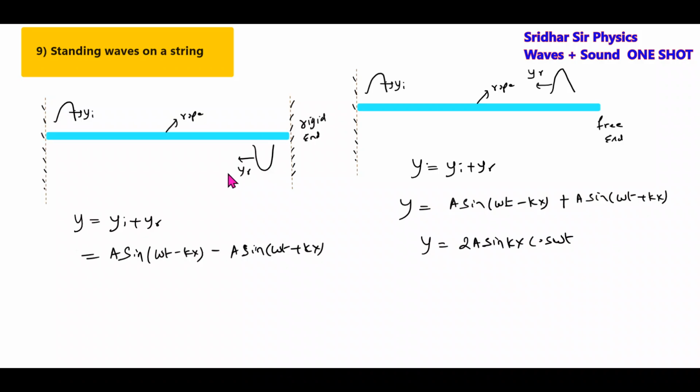Because the reflected wave is moving towards the left. When two waves superpose, if this pulse gets reflected by a rigid end, it will get inverted, and we get the equation like this, sin kx cos omega t. Similarly, if this wave gets reflected by a free end, it will not get inverted, and when they undergo superposition, we get the equation. Both of these are called standing waves.